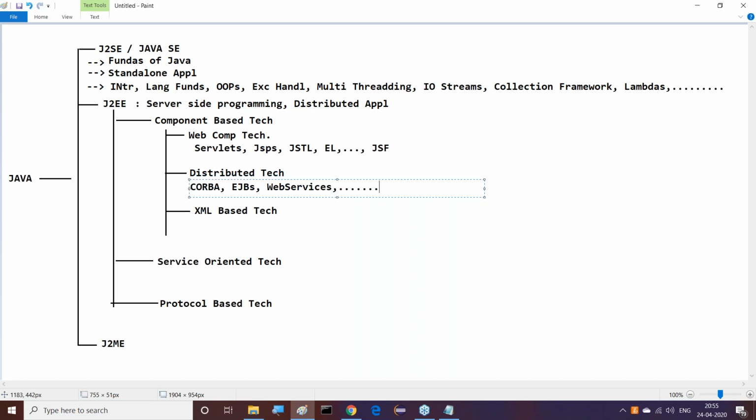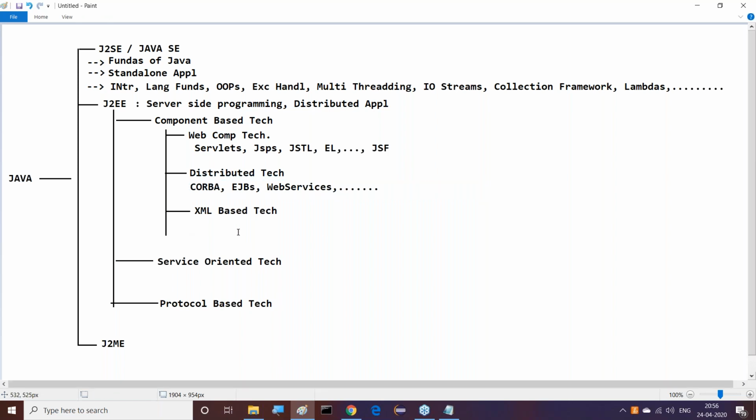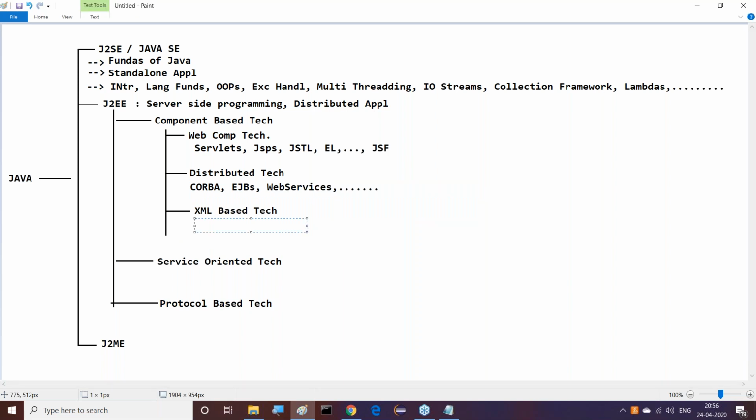All these are distributed technologies. Like so many technologies are available. I'm not writing all these names, only some of the names here. Now after completion of this, XML implemented technologies are available. XML based technologies are available. What are these XML based technologies that exist here?